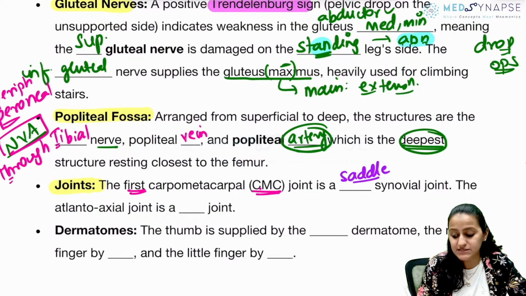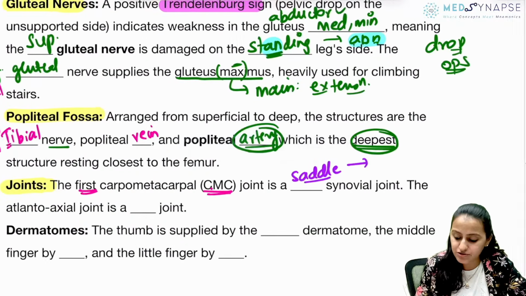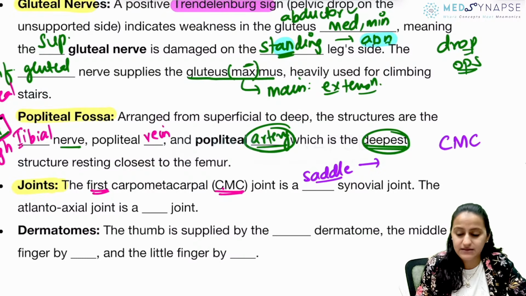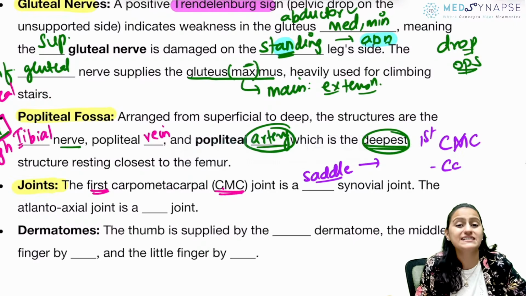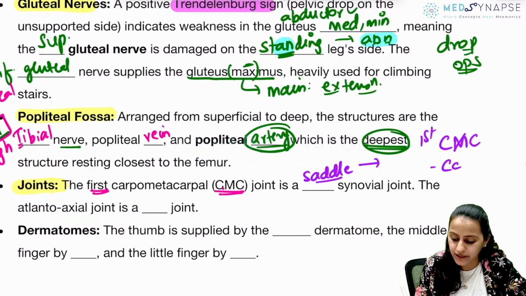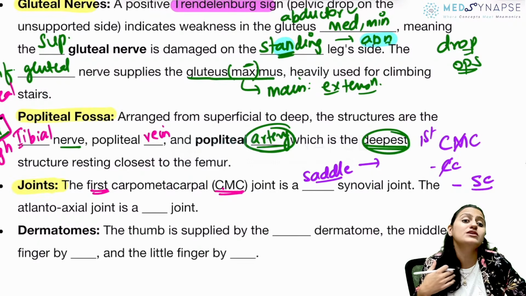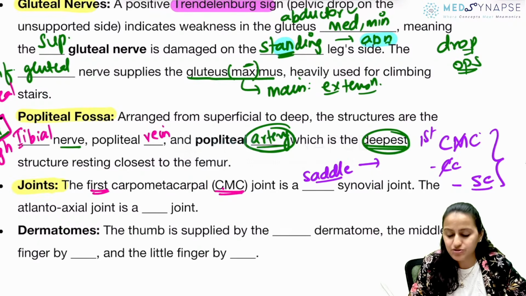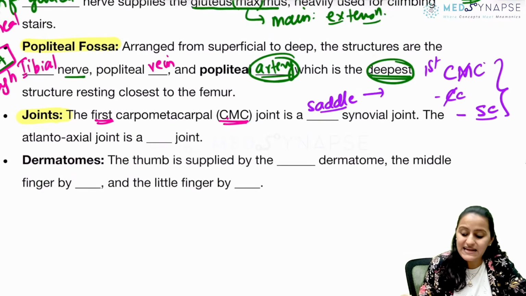What is the mnemonic for the saddle joint? Remember, we have learned the trick is CMC. That is the first CMC. इसमें से M निकाल दो एक अल्फाबेट, फिर बचेगा CC. That is calcaneocuboid. C निकाल दो, S add कर दो, that is ST, sternoclavicular joint. Right? These are the tricks that we have already learned in our short videos. Okay, so that's a saddle joint.